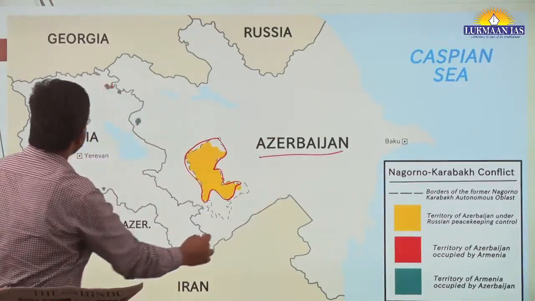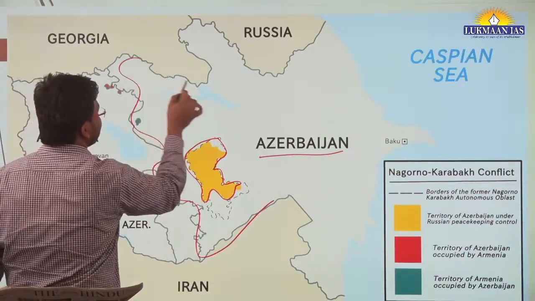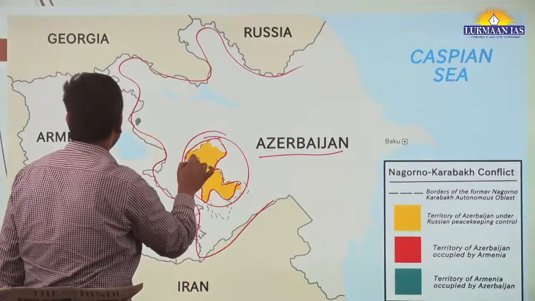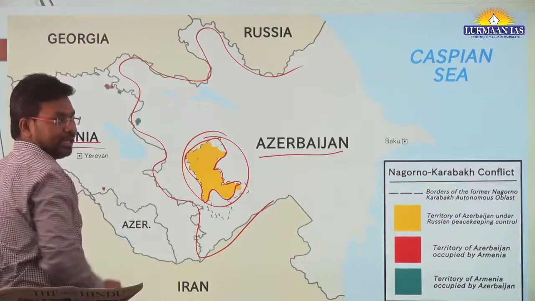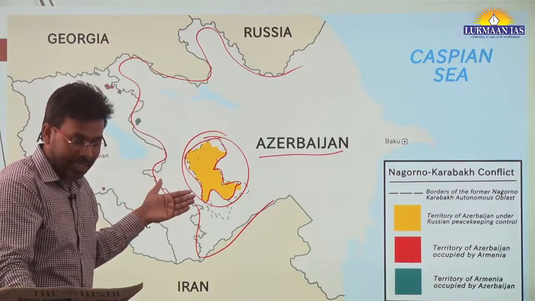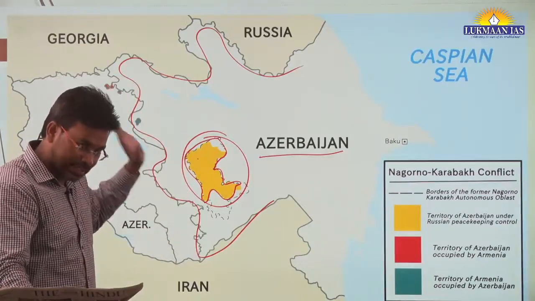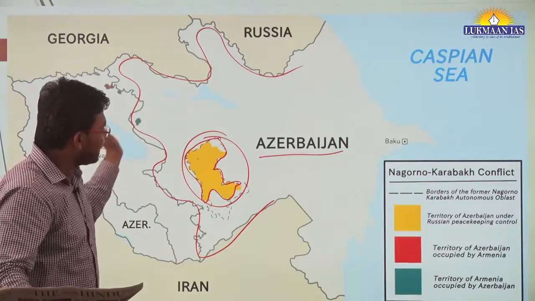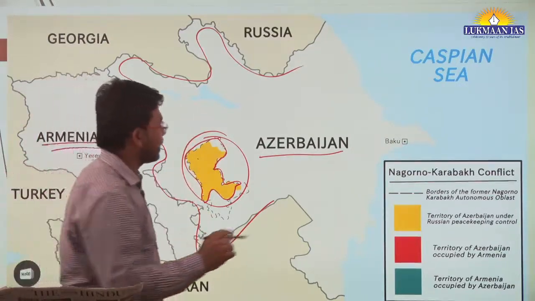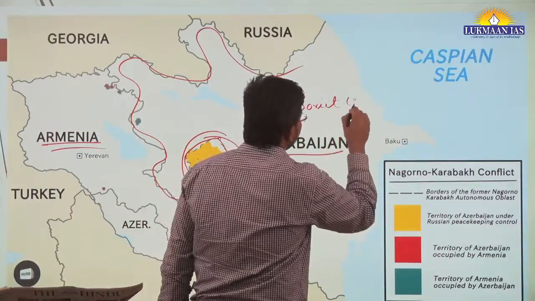So Azerbaijan has this territory, I mean this is the territory of Azerbaijan. But inside this particular region, there are people who are ethnically Armenian. The dispute has been going on for long, during the 20th century itself. But then Armenia and Azerbaijan both joined the USSR, the Soviet Union.